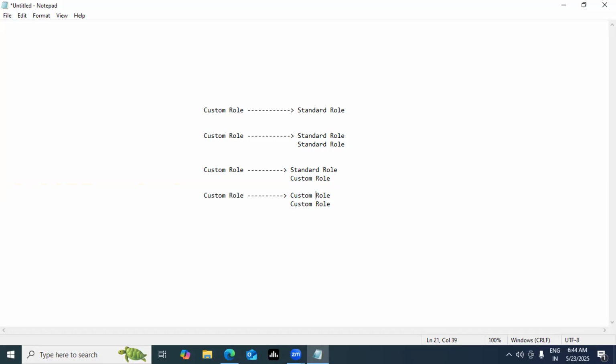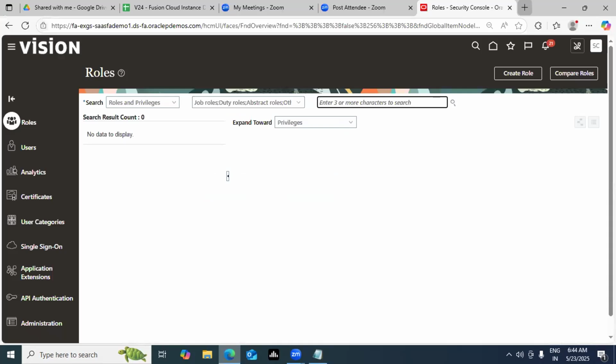There's no limitation. Why I'm explaining this is so that you get a depth of it. A custom role can be created out of multiple scenarios: out of one standard role, out of multiple standard roles, multiple custom or standard roles, or even multiple custom roles, guys. Do remember this thing. That's a key point to notice. Now, how do you create them in the system? Let's check it out. Click on the roles tab.